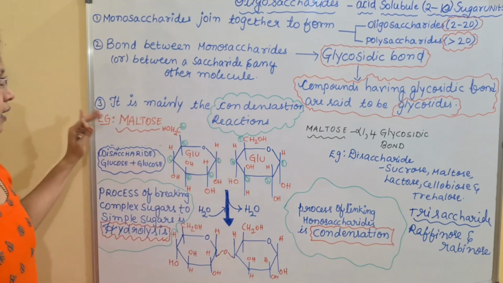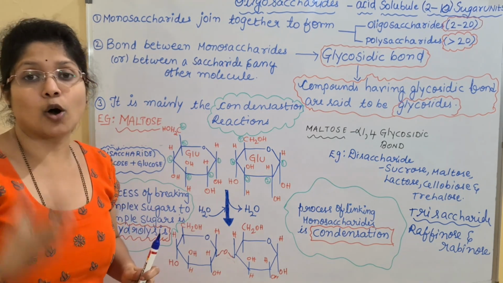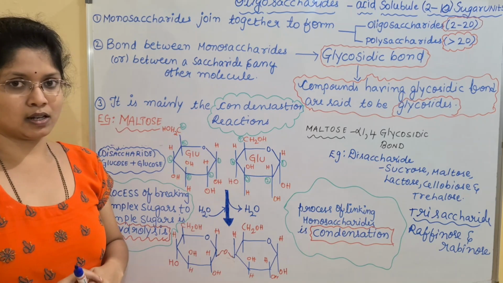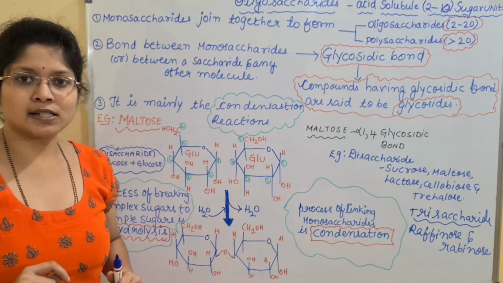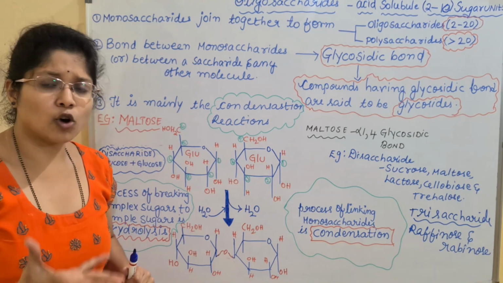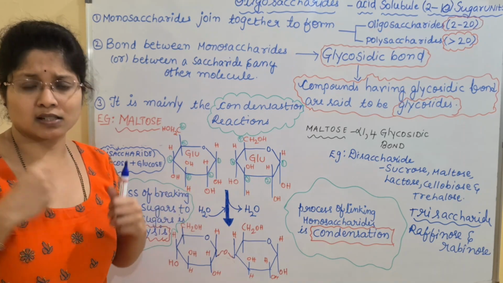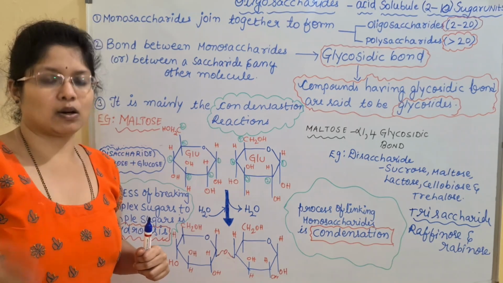Which reaction forms this glycosidic bond? There are 2 important reactions: one is the anabolic reaction and the other is the catabolic reaction. Anabolic reaction means formation or joining of saccharides. Catabolism means breakdown.